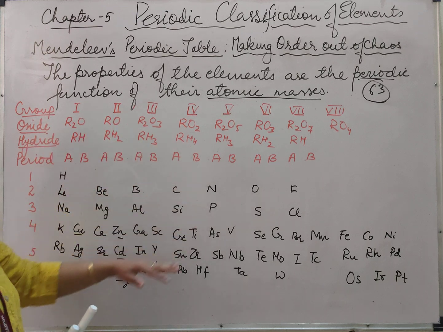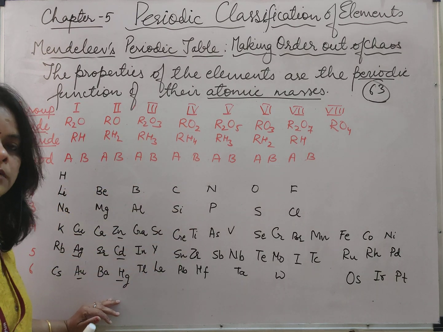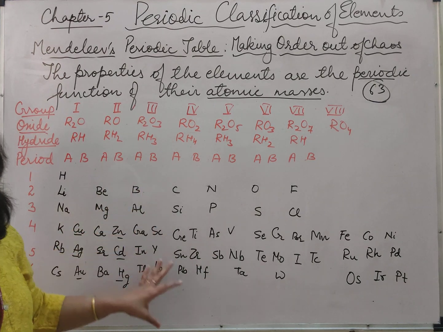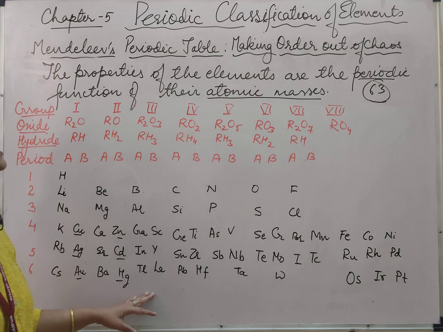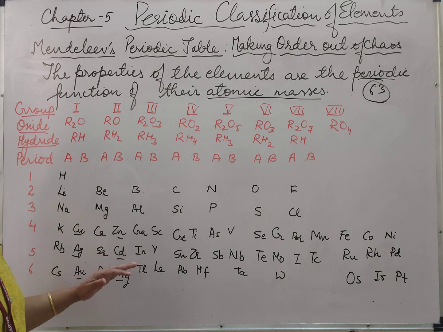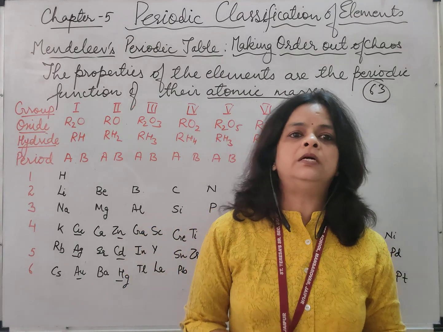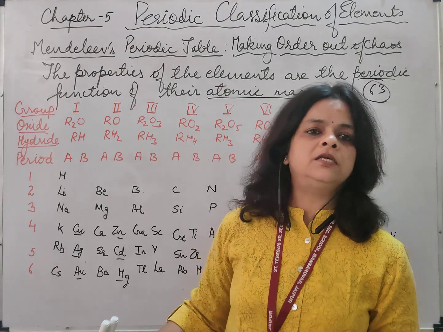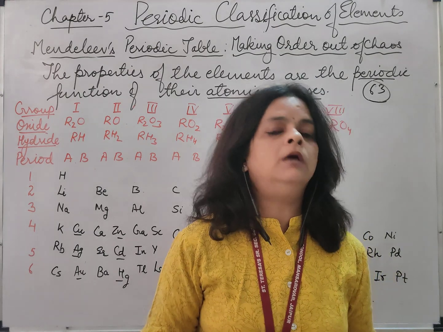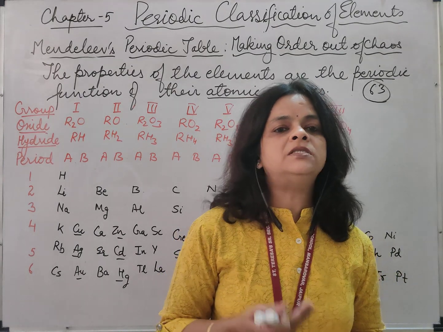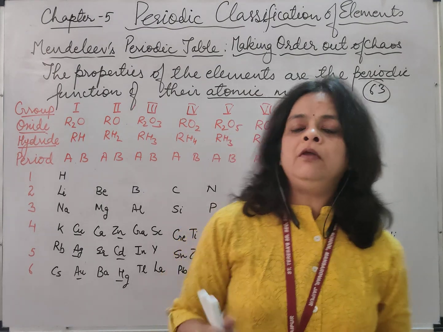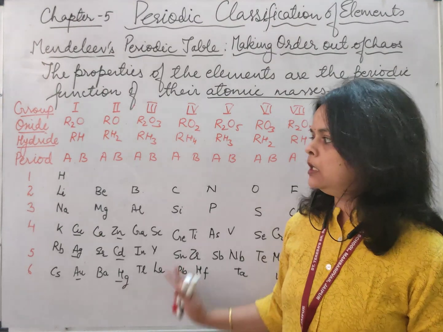He said that the elements are arranged in a vertical column as well as in horizontal rows. He gave a systematic pattern of the studies. Now, students, when he formulated his periodic table, there were certain achievements as well as certain drawbacks that we will discuss in the next class. Here I had discussed with you how he came to the conclusion that the properties of elements are the periodic function of their atomic masses, and secondly we had prepared the periodic table.